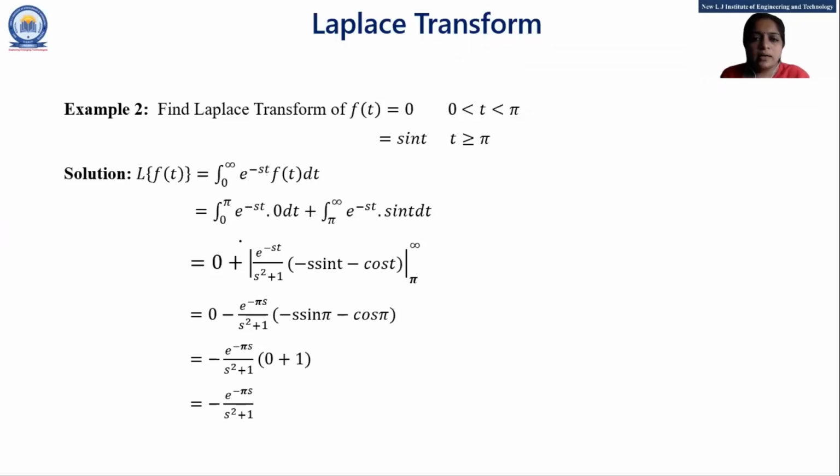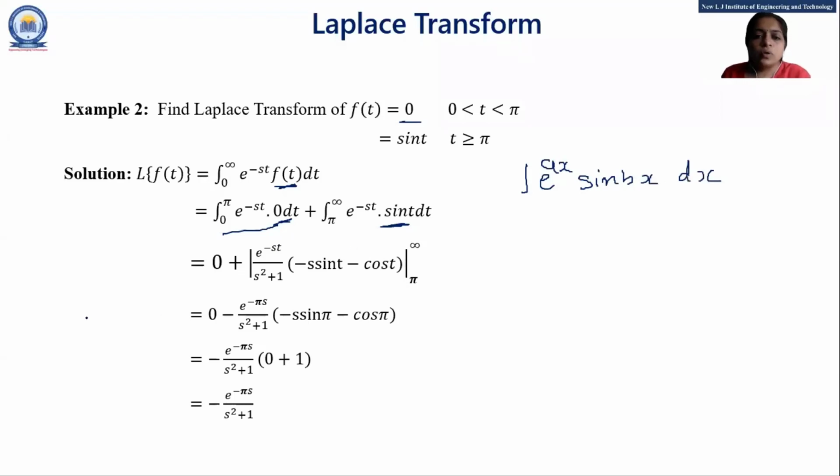See here for the second example, for the integral 0 to pi, our function is 0. So 0 to pi, e raised to minus st, at that time the function is 0. And for t greater than or equal to pi, meaning pi to infinity, the function is sine t, right? So here the first term is 0. For the second term, again we apply that formula, e raised to ax sine tx.